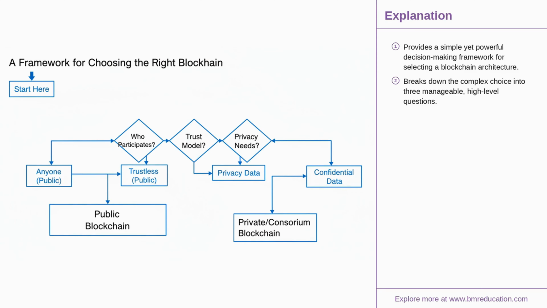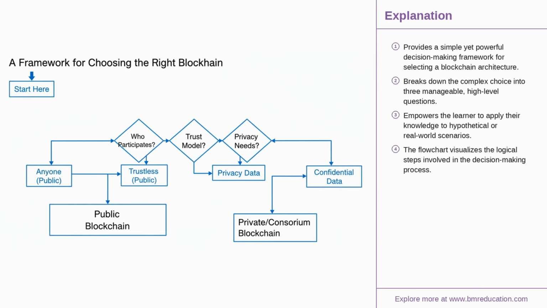So, how do you choose the right architecture? It comes down to three critical questions. First, who needs to participate? Is it open to everyone or a select group? Second, what is the trust model? Do you need a fully trustless system, or are participants known and trusted? And third, what are your performance and privacy requirements? Answering these will guide you to the optimal solution.